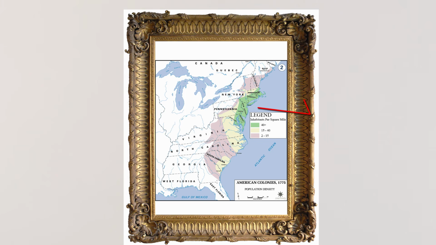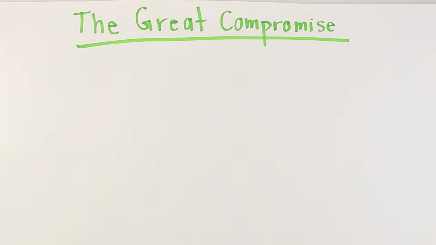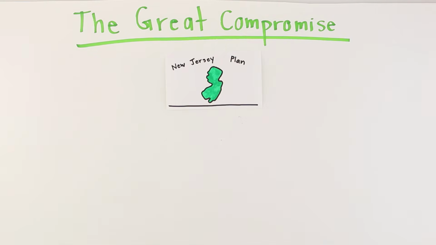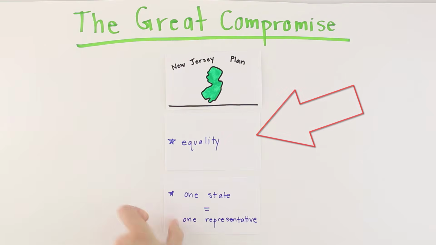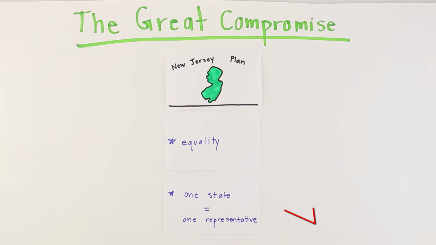The states with small populations were worried about being bullied by the larger states if representation was based on population. They would only receive a few representatives each, and they didn't want to be told what to do by the larger states after they had fought so hard for independence from Great Britain. They were represented by the New Jersey Plan, which called for equal representation for every state regardless of population. Under the New Jersey Plan, every state would receive one representative, no matter how big or how small the state's population may be.